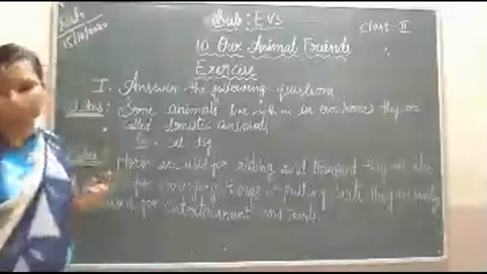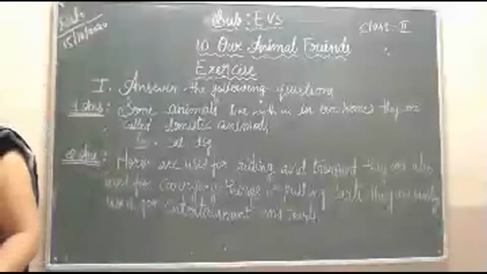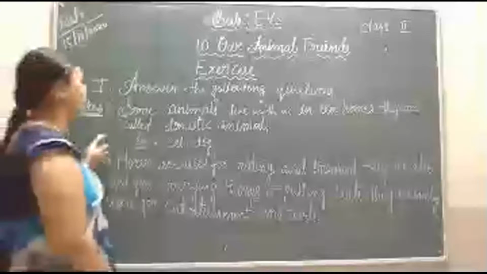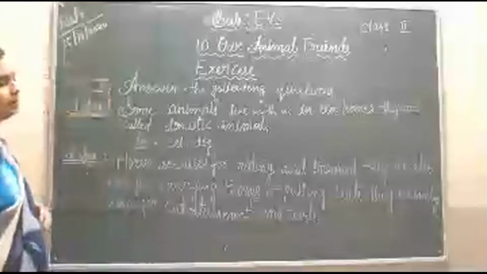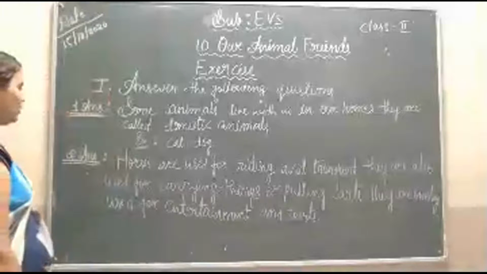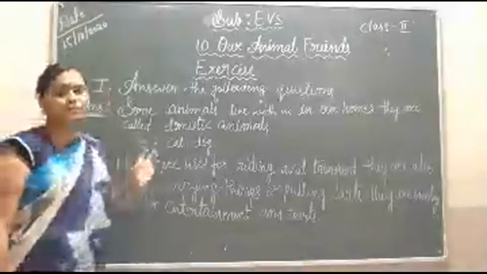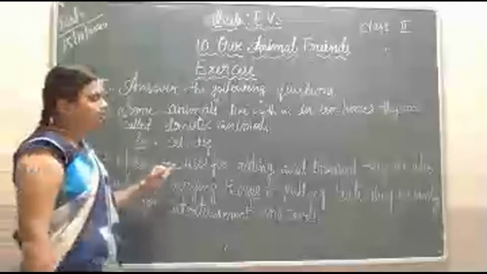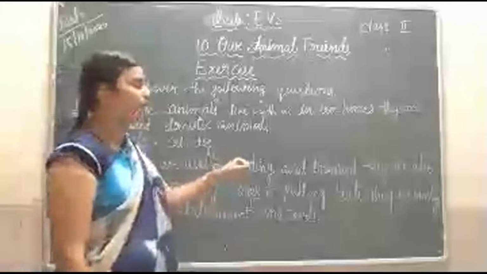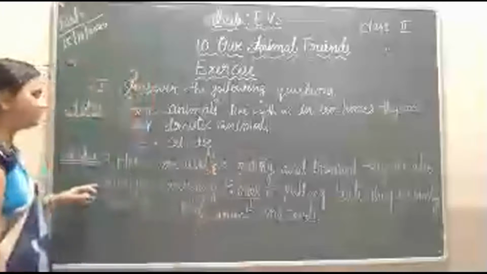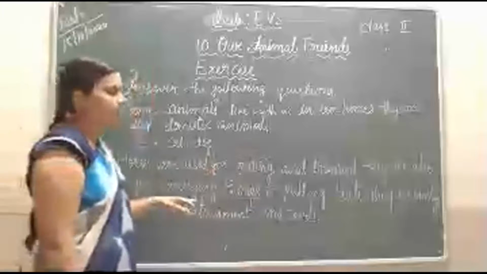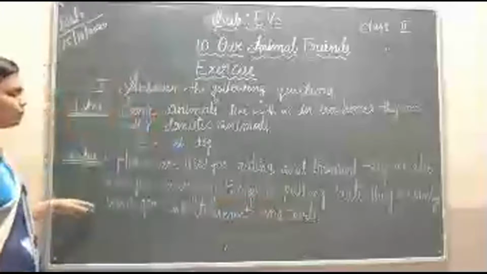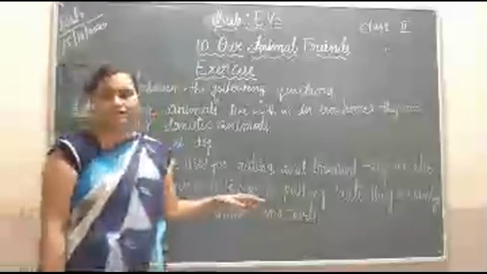What are the domestic animals? Some animals live with us in our home. They are called domestic animals. Examples: cat, dog. Then what are the uses of horse? Horses are used for riding and transport. They are also used for carrying things or pulling carts. They are mostly used for entertainment and sports.